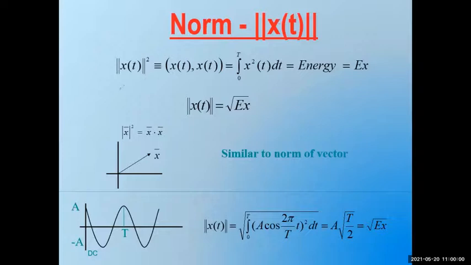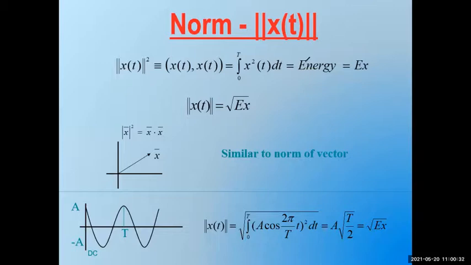It is represented as the square of the magnitude of the signal, or it is like finding the inner product of the signal with itself. Finding the correlation of the signal with itself or inner product of the signal with itself, we call that as the norm function, and that norm function is a representation of energy in the signal.